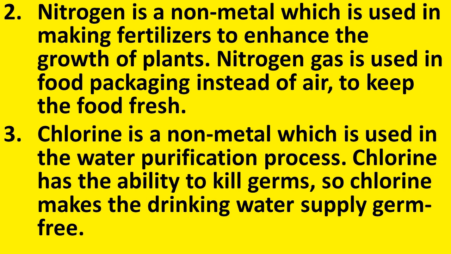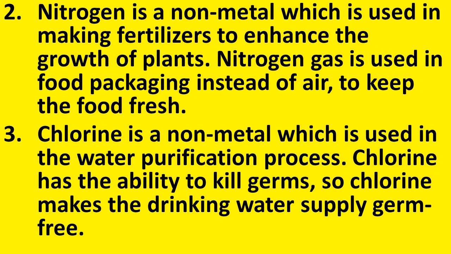Next is chlorine. Chlorine is a non-metal which is used in the water purification process. Chlorine has the ability to kill germs, so chlorine makes the drinking water supply germ free. So the next non-metal, chlorine, is used as a water purifier. Which property of chlorine is used here? Chlorine gas can kill the germs.